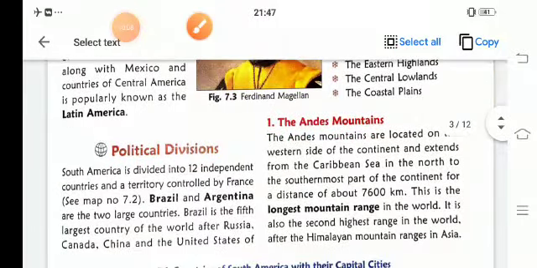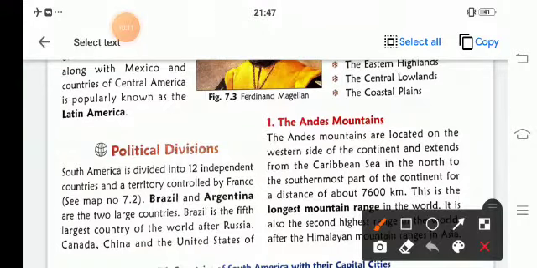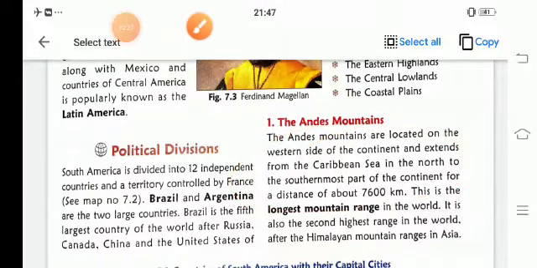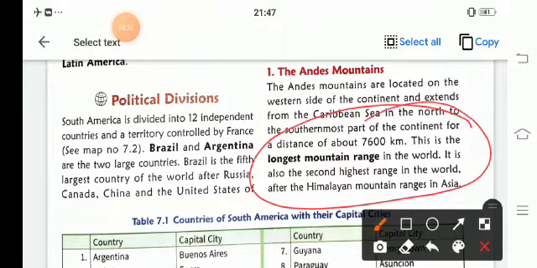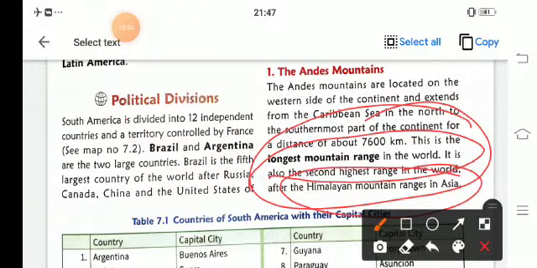Now what are the Andes mountains? Let's start with the Andes mountains. The Andes mountains are located on the western side of the continent and extend from the Caribbean Sea in the north. Its length is about 7,600 km and this is the longest mountain range. This is the longest mountain range and the second highest range in the world. The first one is our Himalayan mountain range in Asia, and then comes the Andes.